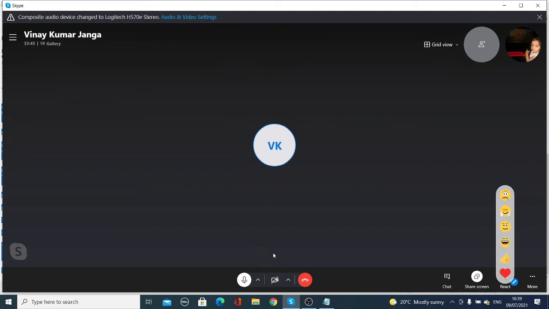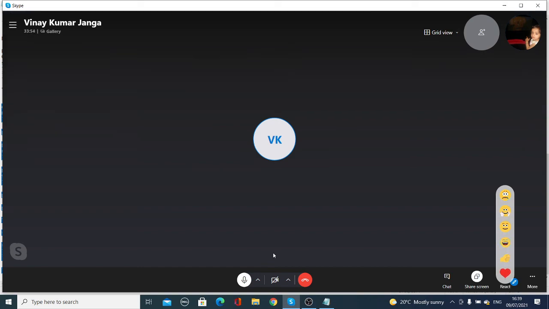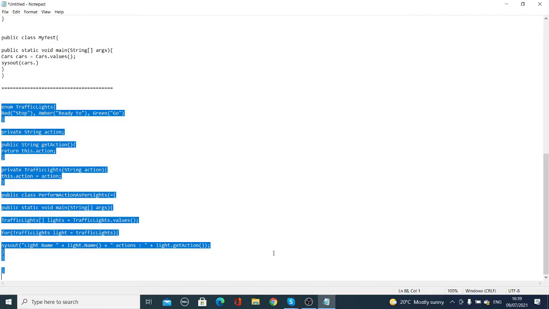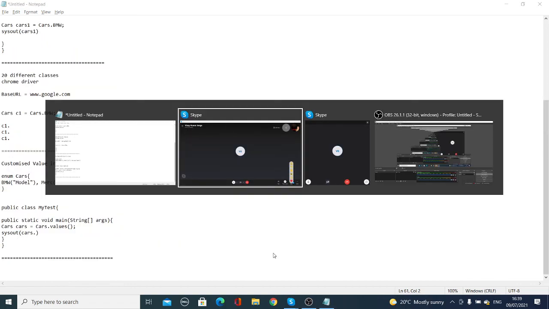Now you go to Eclipse. Can you see my screen? Yes, go to Eclipse. The screen is there, but why can I see blank? Yes, now I can see it.